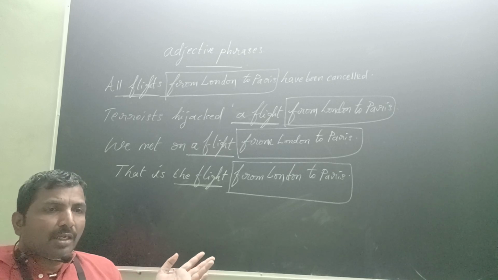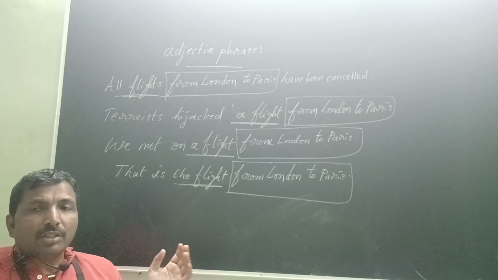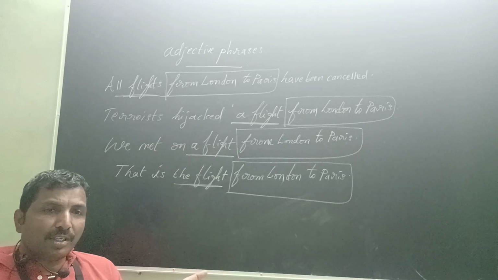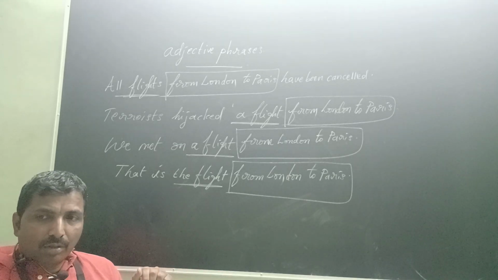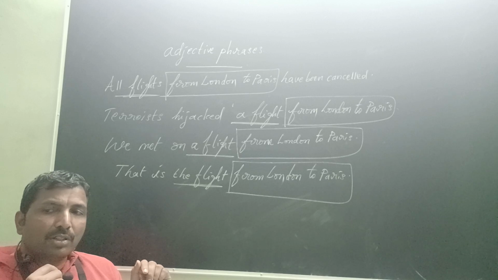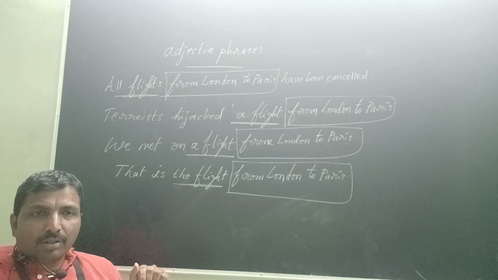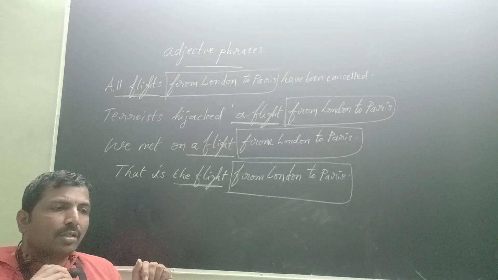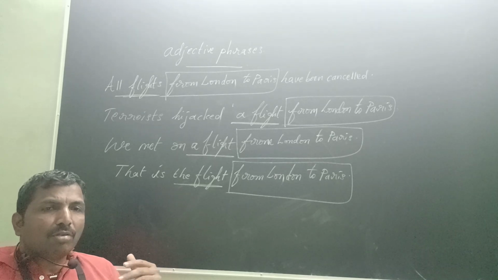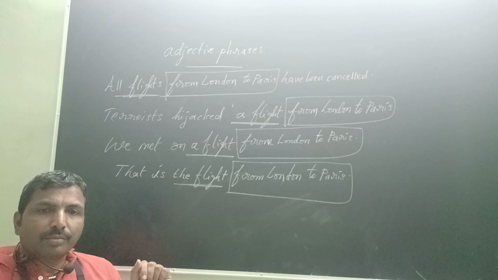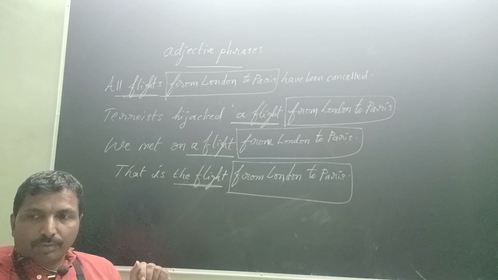If there is no need to use any adjective phrase in the sentence, it is not needed. It is optional. In English sentences, adjective phrases are optional. Optional means it depends on context. Any more doubts?